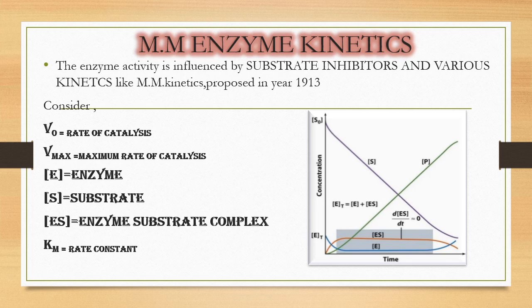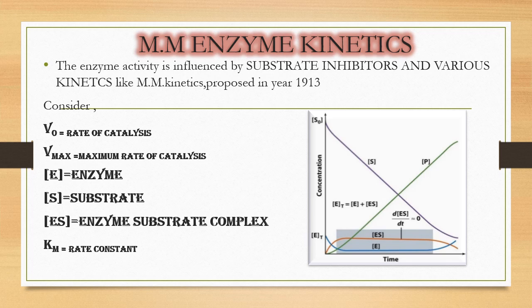E denotes enzyme, S denotes substrate, ES denotes enzyme substrate complex, and Km is the Michaelis-Menten rate constant.